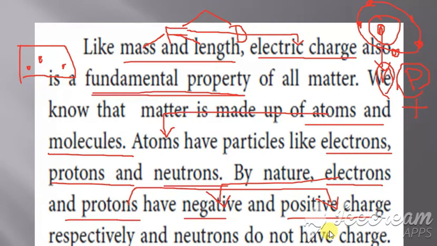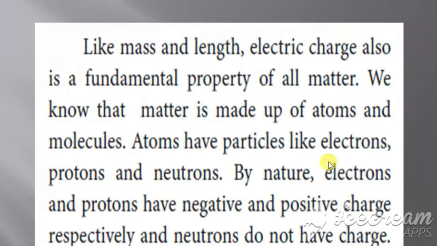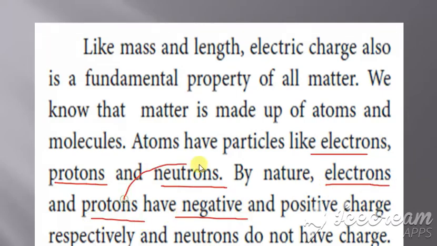Neutral, so it does not have any charge. Basically, you have to know that the atom is made up of three things: electrons, protons and neutrons. Electrons are negatively charged, protons are positively charged, and neutrons do not have any charge.